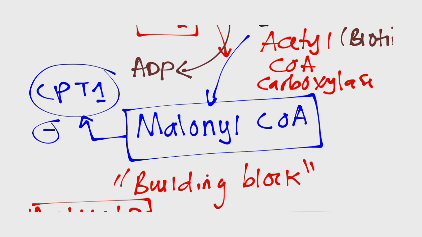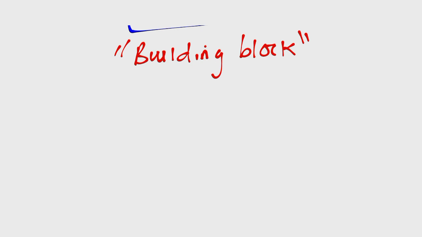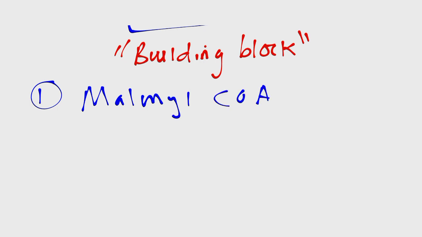Now, malonyl-CoA is the building block of fatty acids. At this point, what have we made? Let's look at what we have so that we can start building fatty acids, because what we've talked about so far, we're simply making building blocks for fatty acids. We haven't yet started building fatty acids. So at this stage, we have three things. Number one is malonyl-CoA, which we say is the building block of fatty acids.